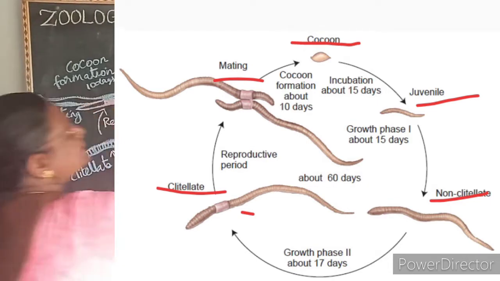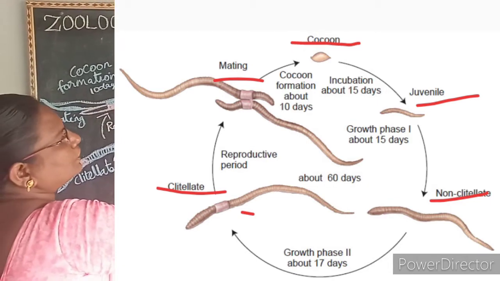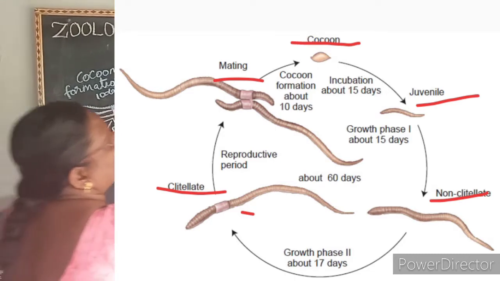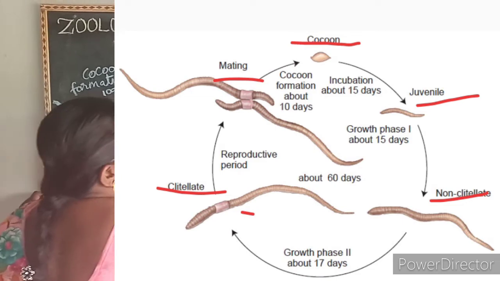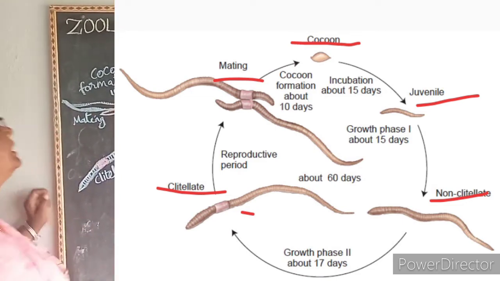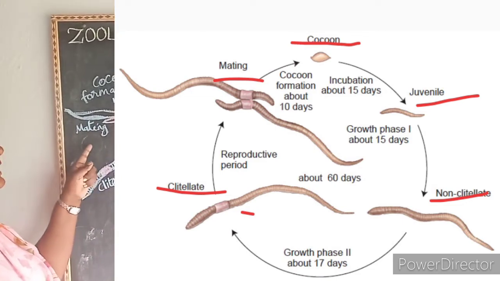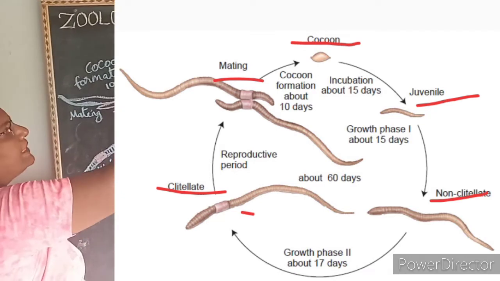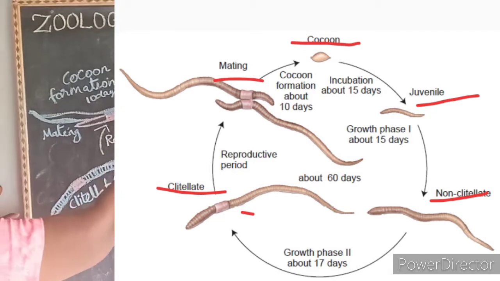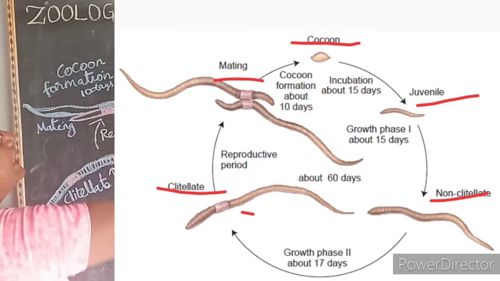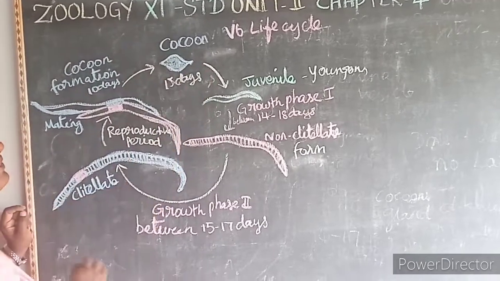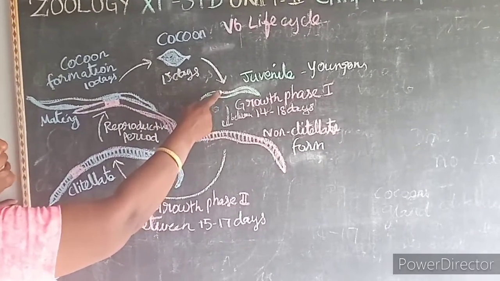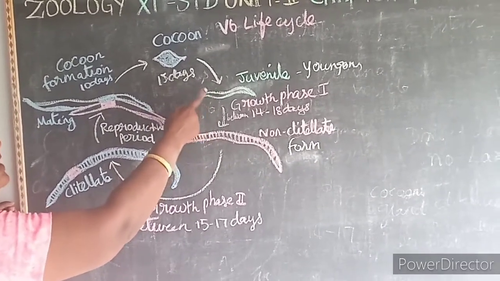So these juveniles undergo the first growth phase between 14 to 18 days, and form the non-clitellate form. See here, after the mating, the eggs are held in a protective case, known as the cocoon. After an incubation period of about 15 days, it hatches into the juvenile ones. Juvenile is nothing but the young ones.